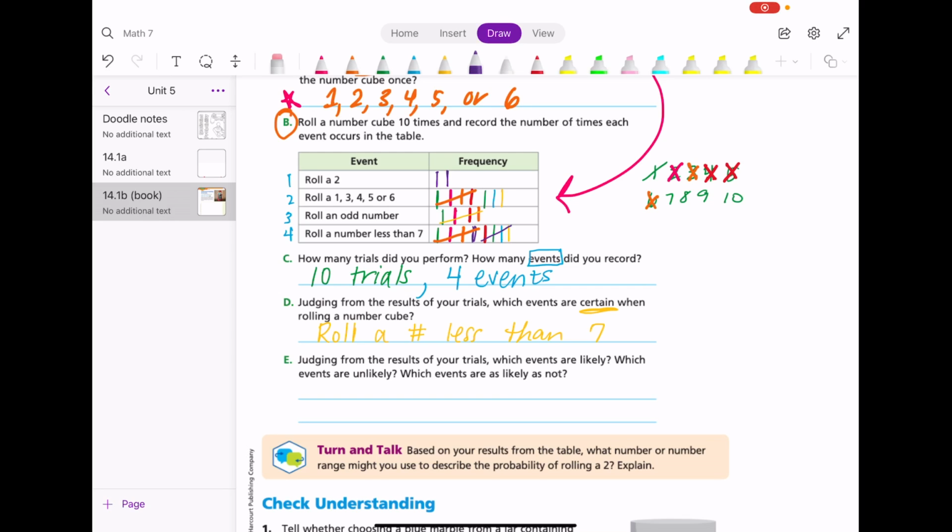Letter E, judging from the results of your trials, which events are likely, which events are unlikely, which events are as likely as not. So our likely events are ones that are more than half, but not 100%. So my likely events, rolling a 1, 3, 4, 5, or 6 was likely because that happened to me 8 times.